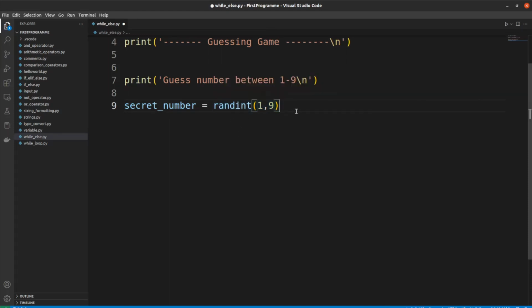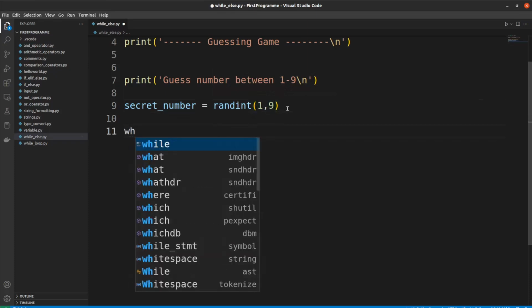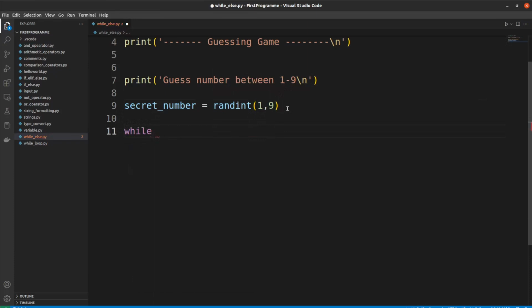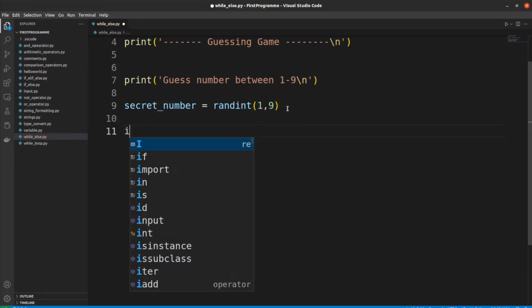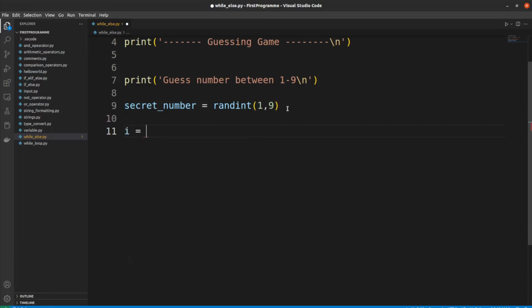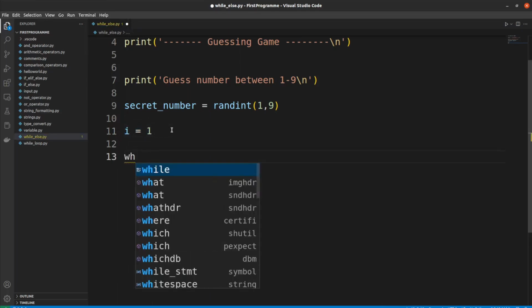So then we should put a while loop here. Before the while loop, we should create a new variable called i and assign 1 to this variable. I create this variable for the while loop. So I am going to put the while loop here.